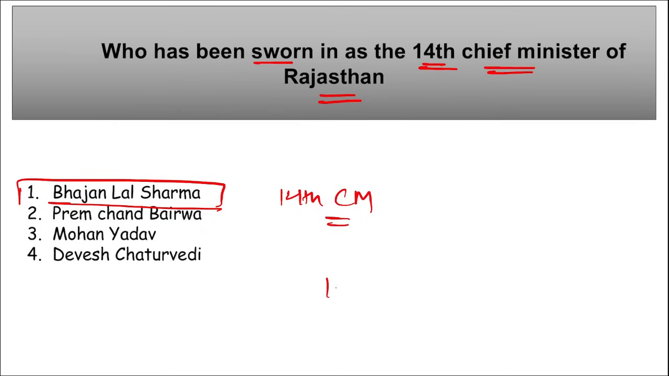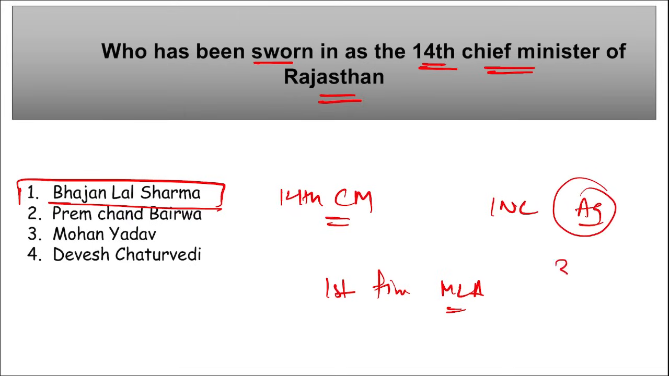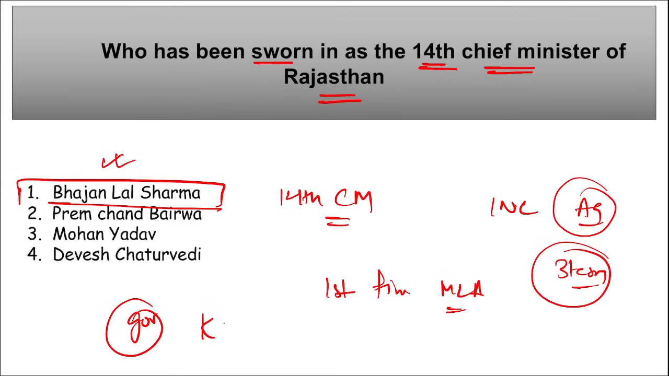And he is a first-time MLA elected from the Sanganer constituency of Rajasthan, and he has been appointed as the Chief Minister of Rajasthan. He will be replacing whom? So he will be replacing INC leader Ashok Gehlot, who served as the Chief Minister of Rajasthan for 3 terms. Right? And now he has been replaced by whom? Bhajan Lal Sharma ji. Who is the governor of Rajasthan? Kalraj Mishra.